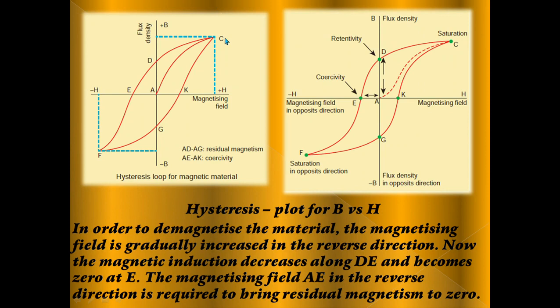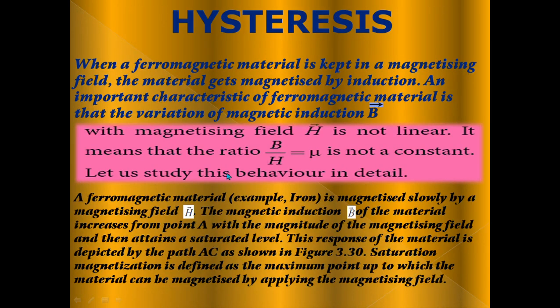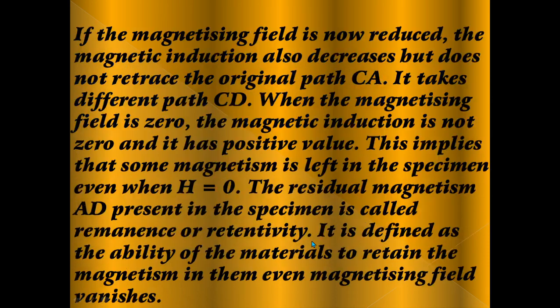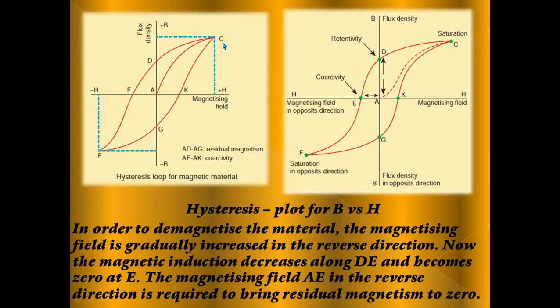Point C represents the saturated level in the magnetizing field. This response of the material is depicted by the path AC as shown in the figure.